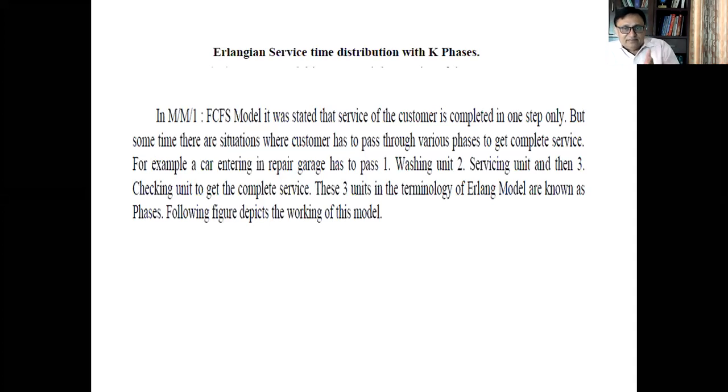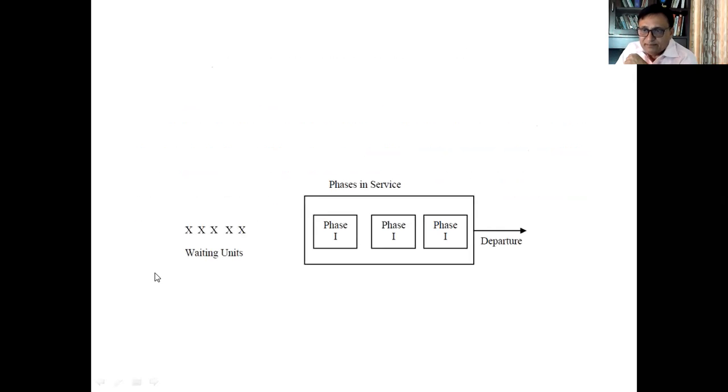A car entering a repair garage has to first pass through the washing unit, second the servicing unit, and then the checking unit to get the complete service. So these are three units, or phases, in the terminology of the Erlang model. Erlang was an engineer who devised this model and these formulas to get various kinds of information. So you can have the following type of picture for that.